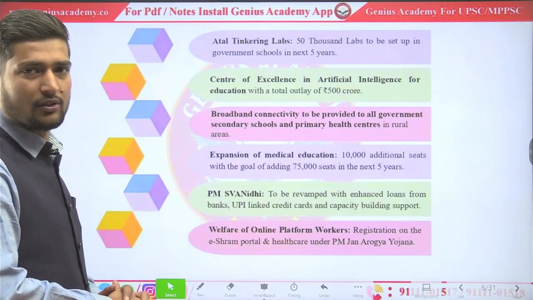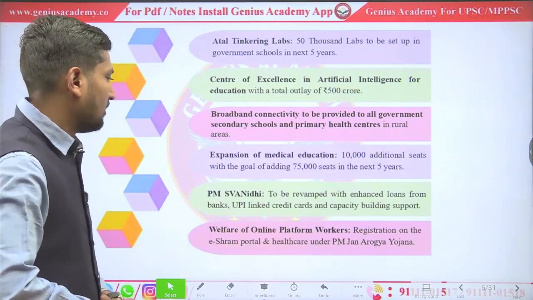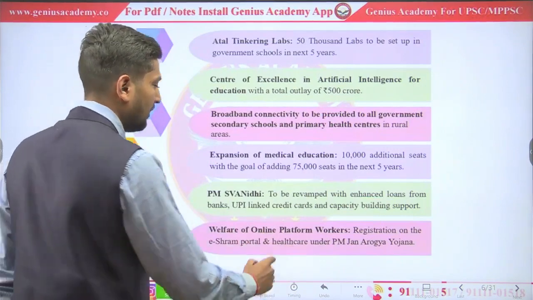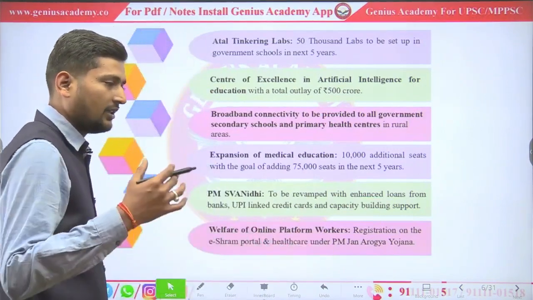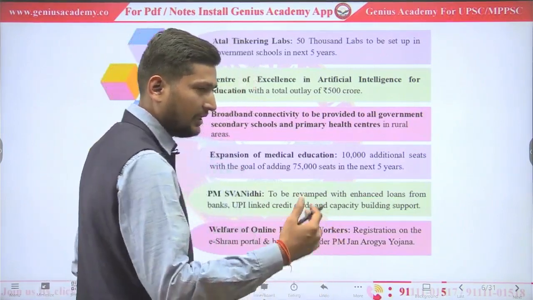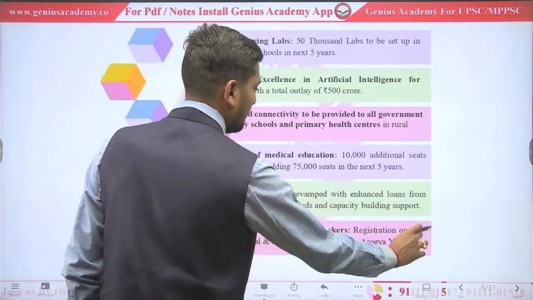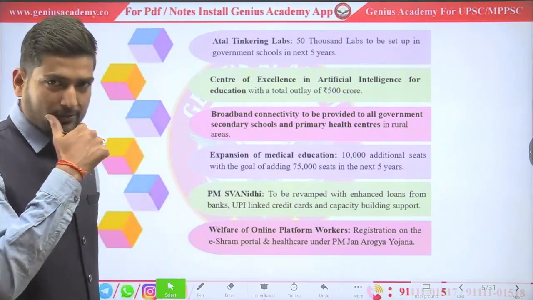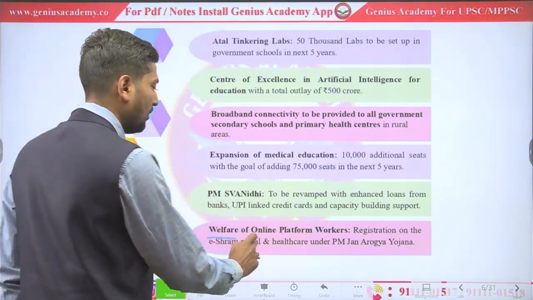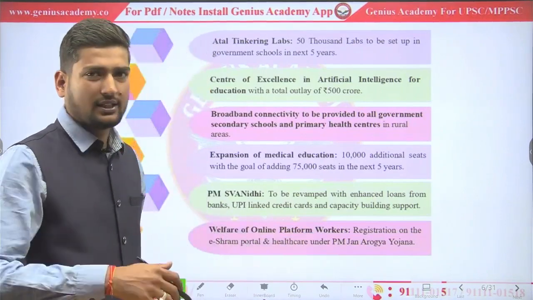This scheme was brought by the government during COVID. They will enhance the loan limit, and they will get credit cards so they can take out money whenever they need it. There will also be capacity building support by providing skills to them.